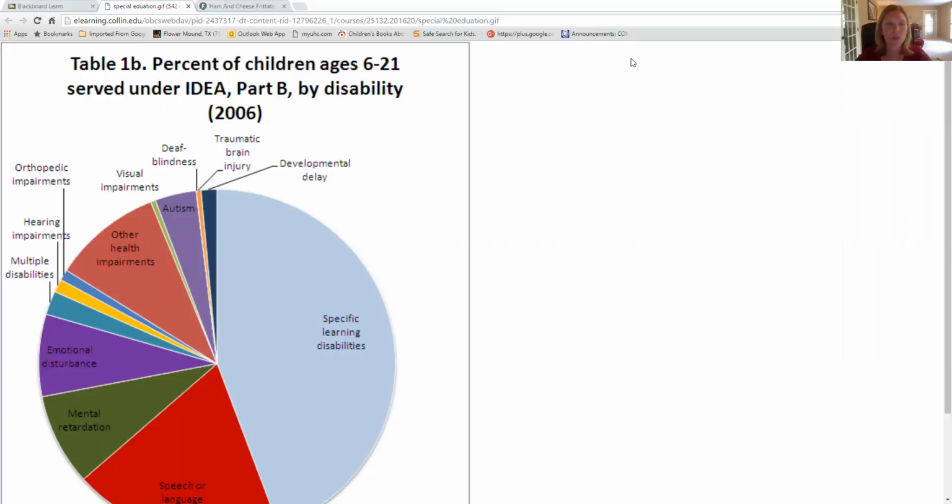So for some students who are, let's say, ADD or ADHD, they may be diagnosed with ADD or ADHD, but since it doesn't impact their educational attainment inside the classroom, they're not eligible to receive services. In those cases, they become what we call Section 504, where you just have to have evidence of a disability, but the requirements as far as what you provide for children are drastically different between IDEA and Section 504. So the disabilities that we're covering today are specifically disabilities that are covered under IDEA. Section 504 covers a lot more than IDEA covers.